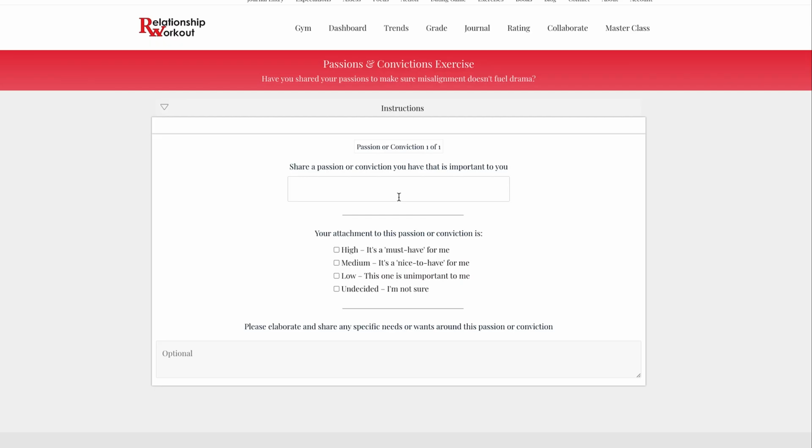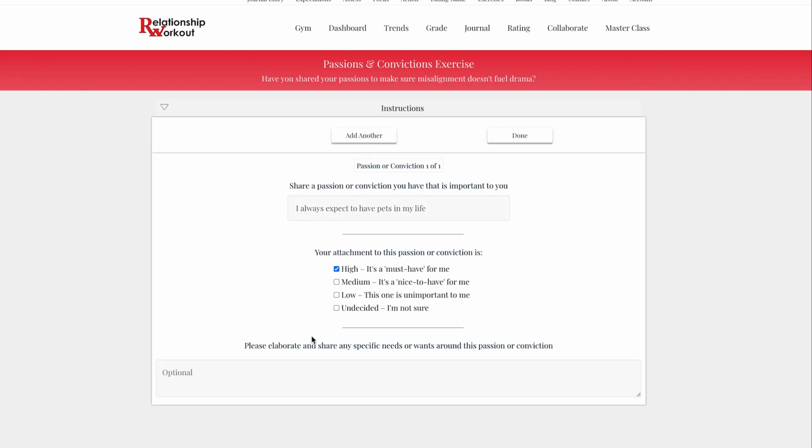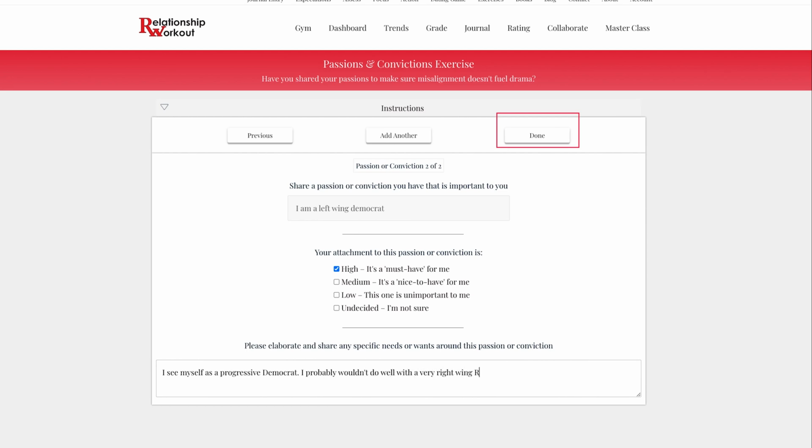Passions and convictions are a bit different, as you'll first need to enter any important passion or conviction you might have. For instance, if you really love pets and especially your cat, then you'll want to add this in, as it may be very important to you that your person also love cats. As another example, you may have very strong beliefs about a particular political party or volunteering, and you'd really like your person to share similar convictions. You can add in as many passions and convictions that you'd like, by simply clicking Add Another. When you have no more to add in, click the Done button.